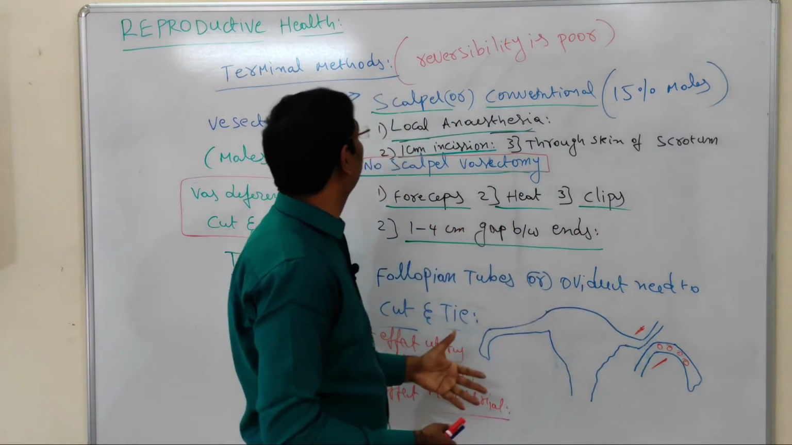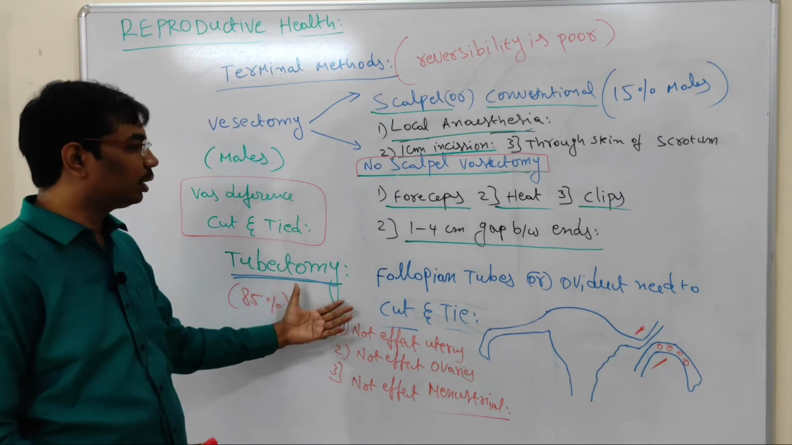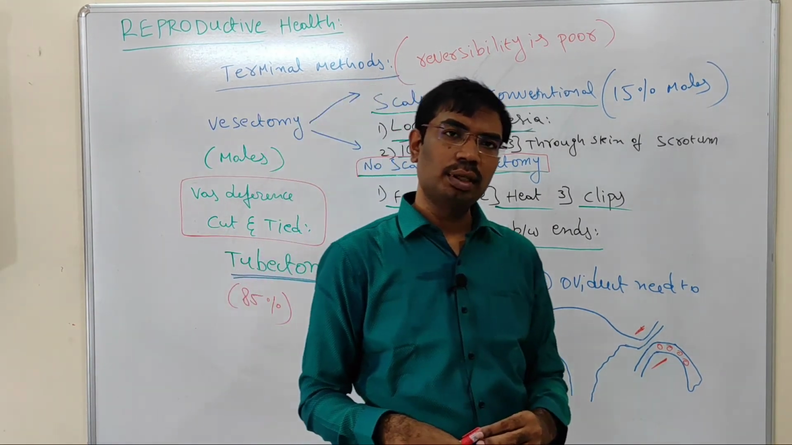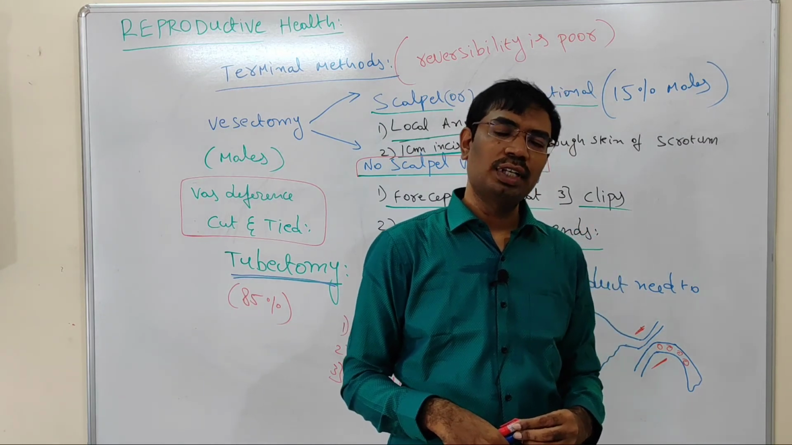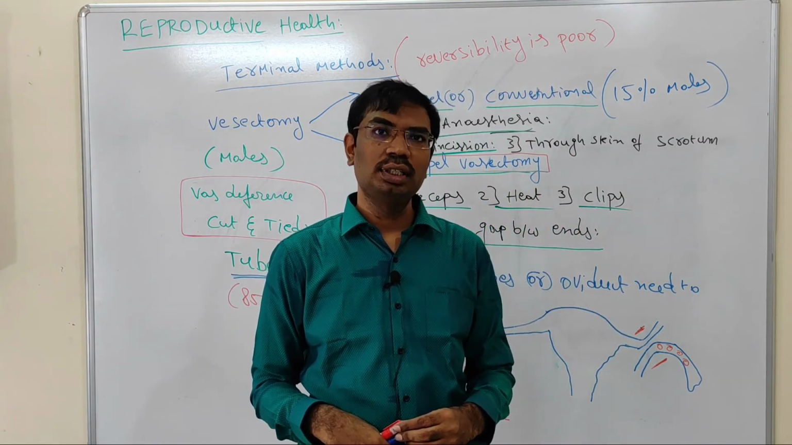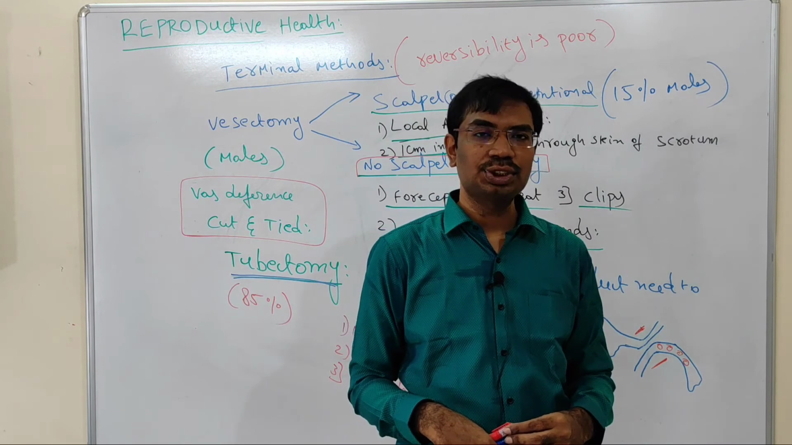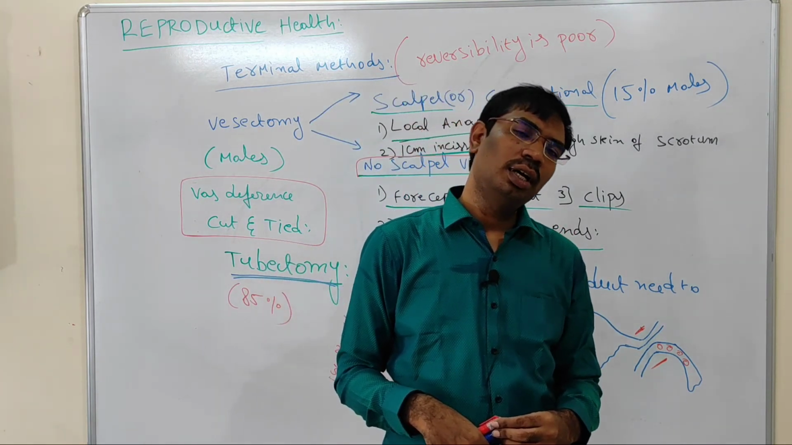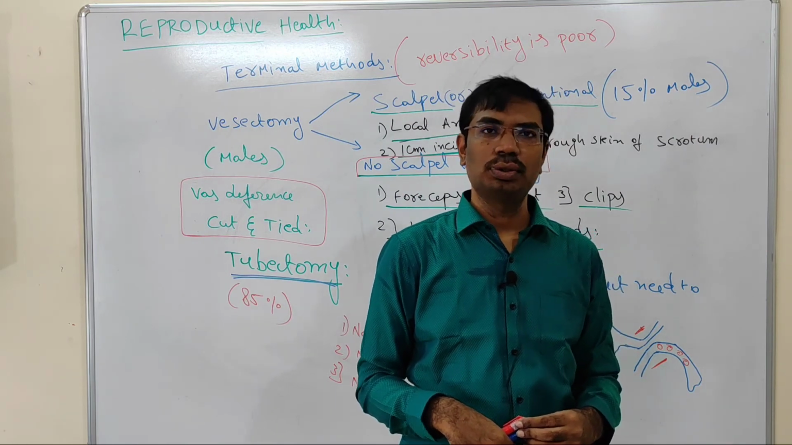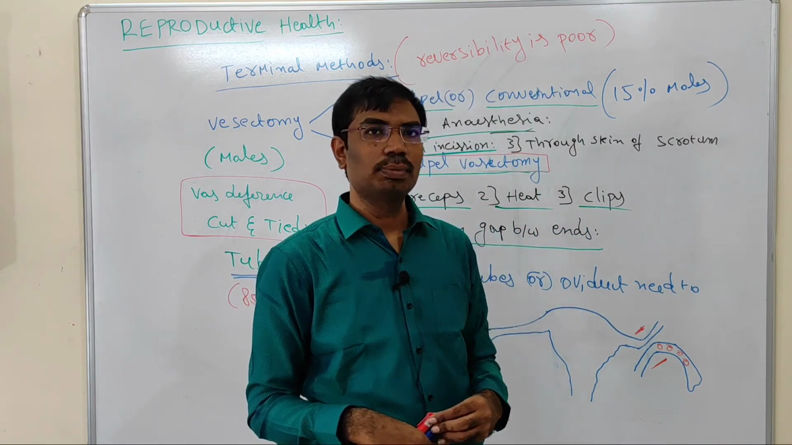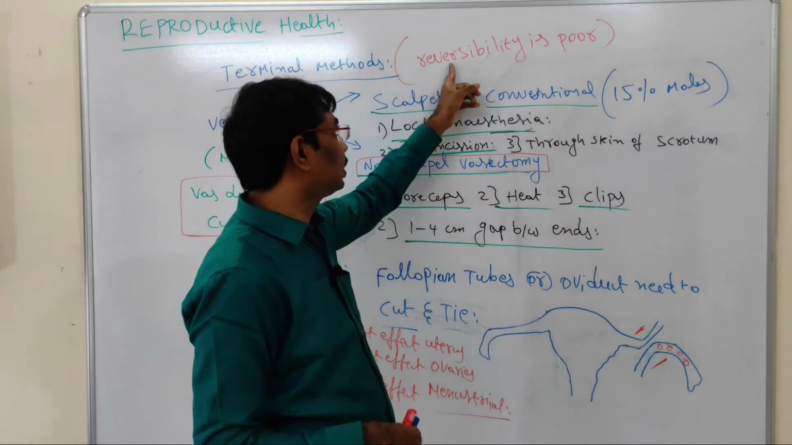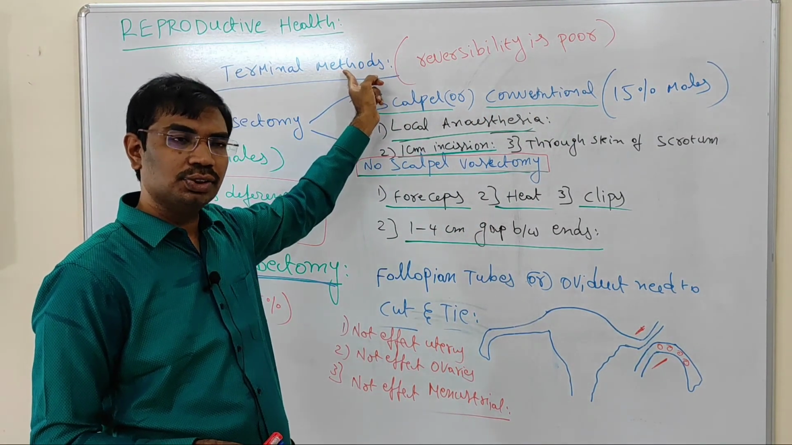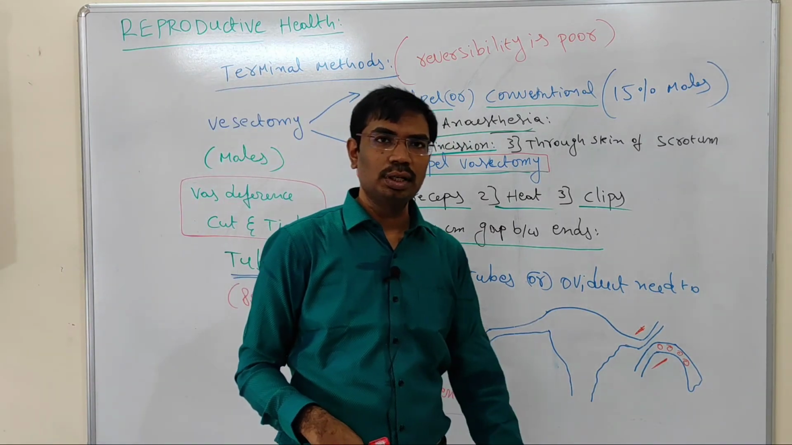So this is about tubectomy and vasectomy. In either case, if they want pregnancy after 10 or 15 years, the surgeons can rejoin the ends of the fallopian tubes or the ends of the vas deferens, and it can lead to pregnancy, but the success rate is very low. Because of that, reversibility is called very poor, and these techniques are also called terminal techniques. So this is about vasectomy and tubectomy.